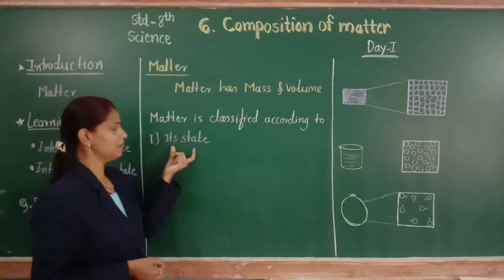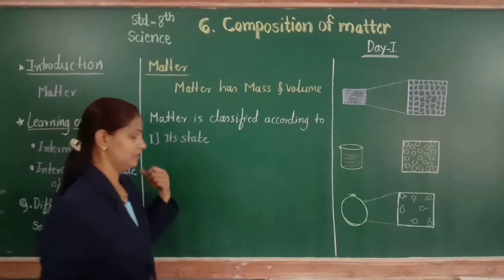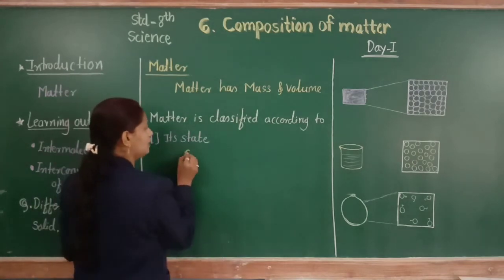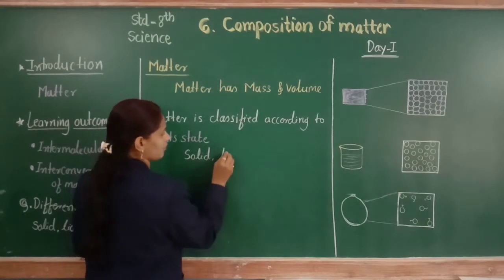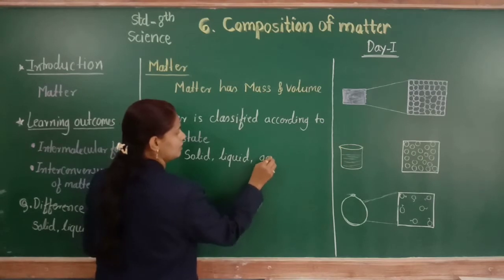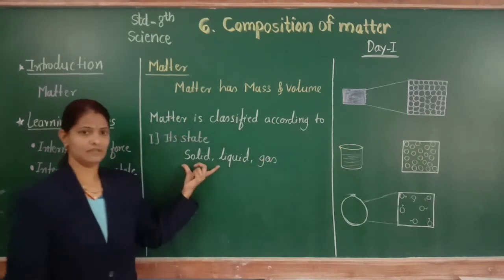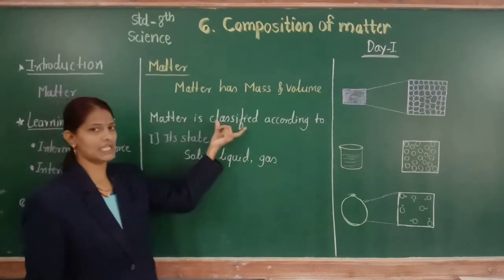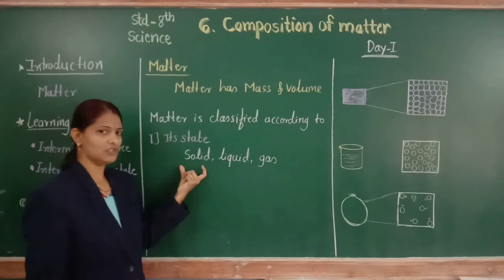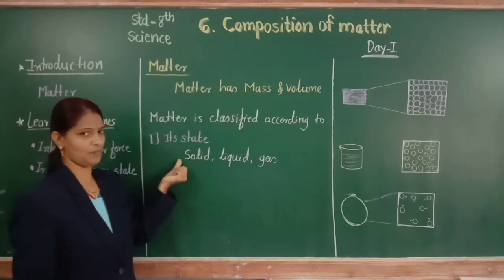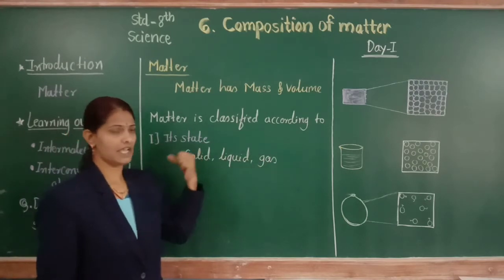We know there are three states of matter. Which are they? Solid, liquid and gas. This matter is classified according to its state into solid, liquid and gas.